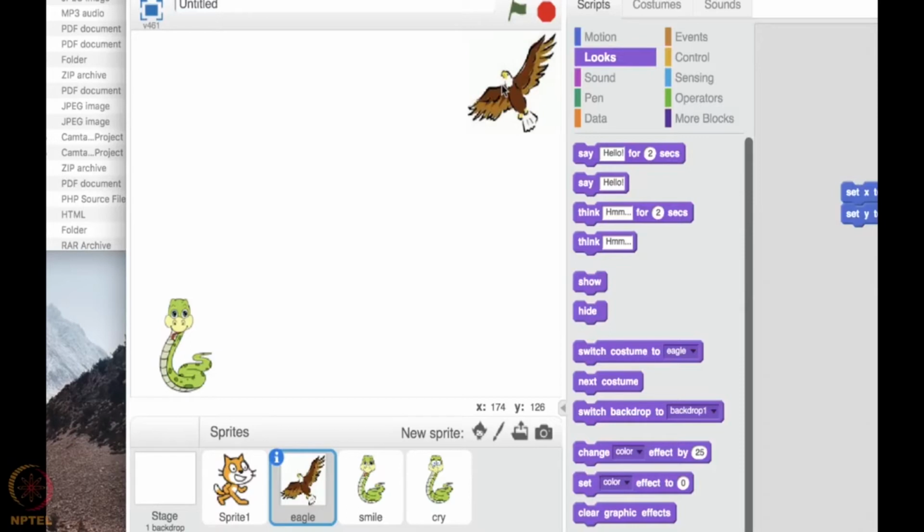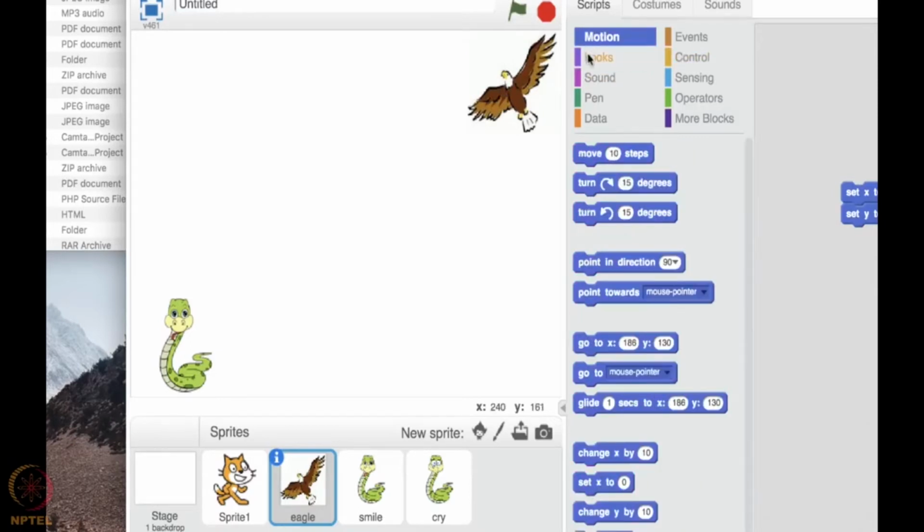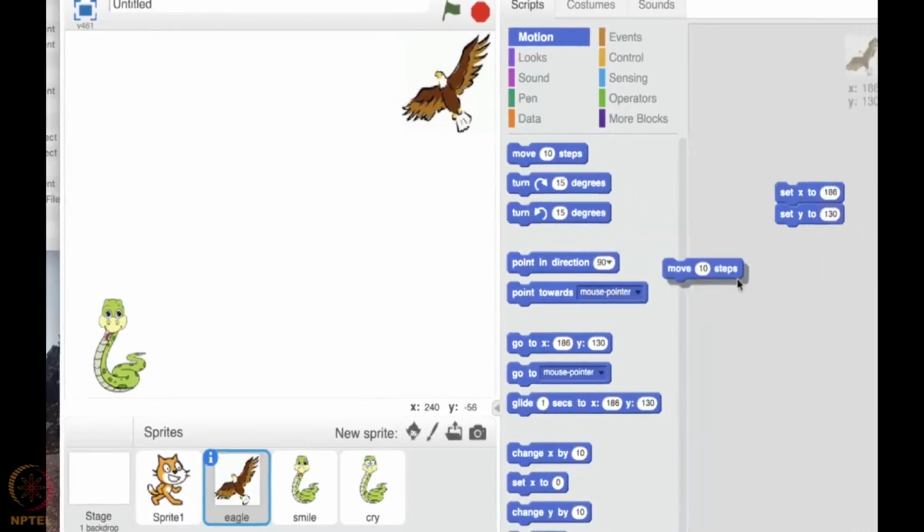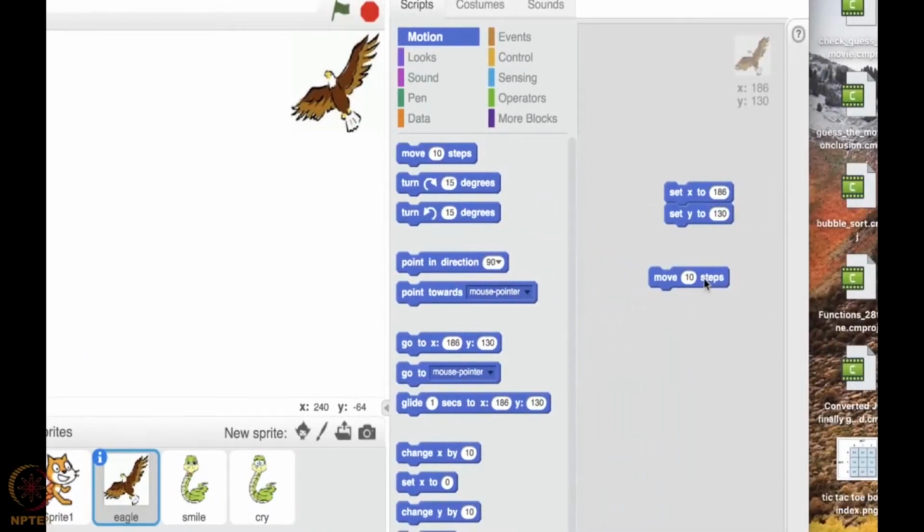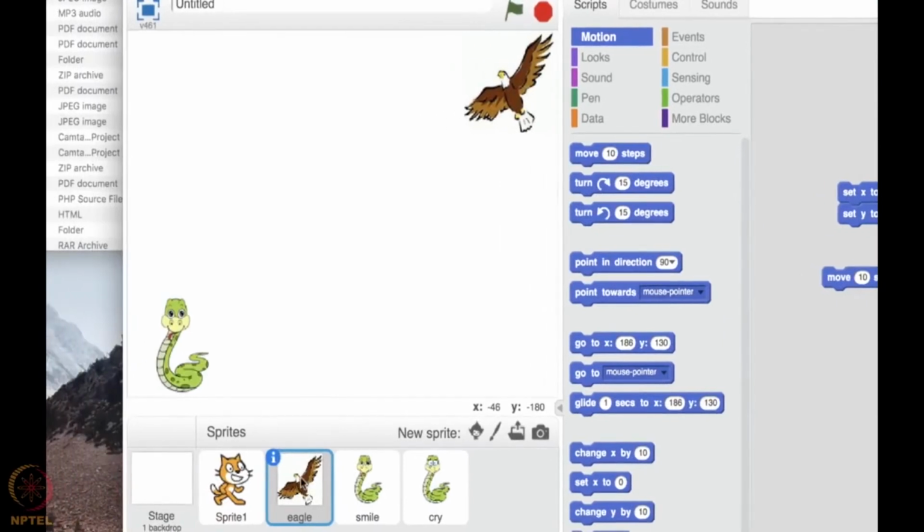So let us do that. In the motion category we have this block, move 10 steps, for the eagle. Please note that all these instructions we are giving for the eagle. You can see the blue box around the eagle, which denotes that these instructions are given for the eagle sprite. Okay, so move 10 steps, then I need to move in this direction.